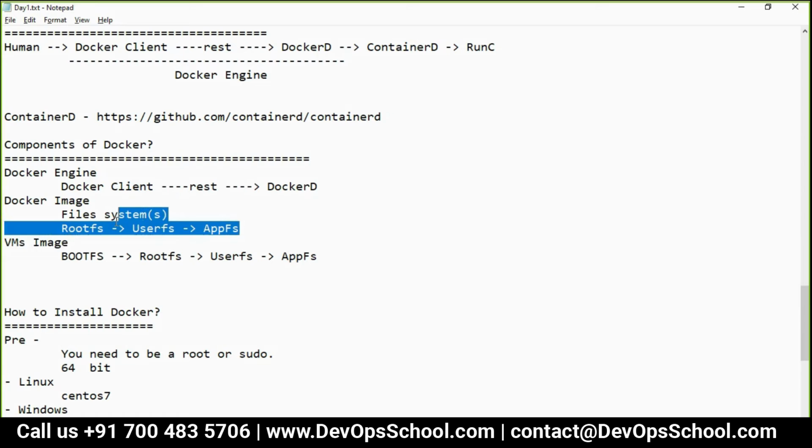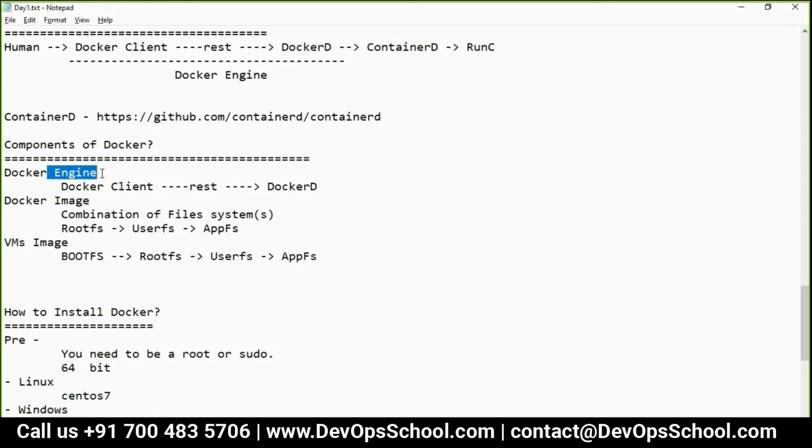So many of you say, okay, it's executable. Actually, it's not executable. It is multiple file systems combined together. So it acts like a runtime environment. Now understand that an image is a file system, a combination of file systems. Now we got the engine also, Docker image, VM's image. That's out of topic.